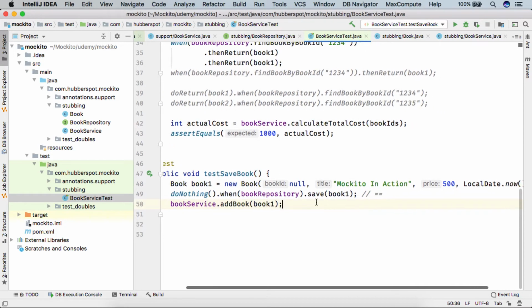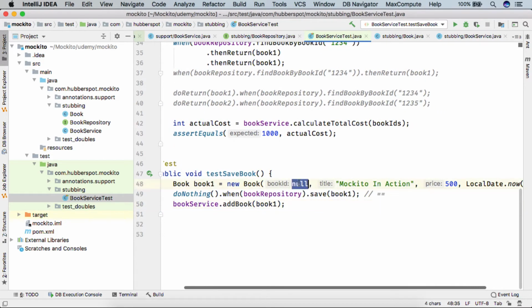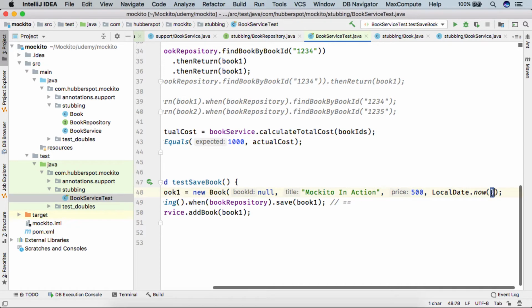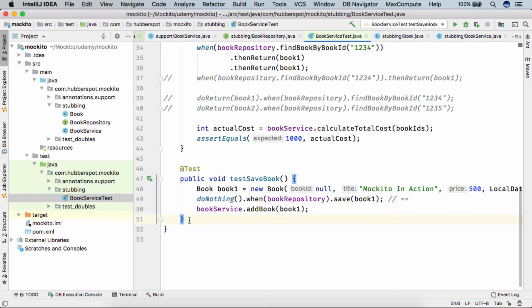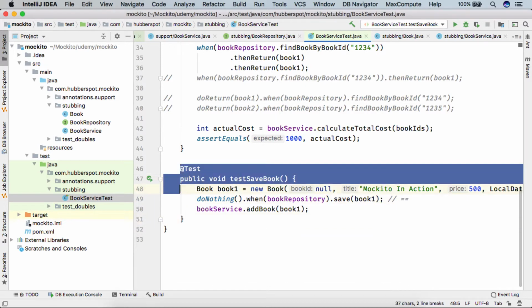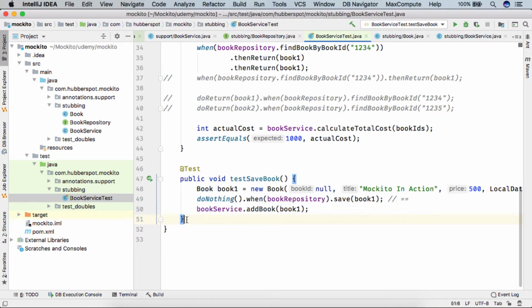So friends, here Mockito doesn't perform any check on whether our book ID is null, our title is the actual title getting saved, the price is 500, or the local date is now. It simply sees that this book which we are passing to do the stubbing is the same as this book using this double equals operator. So friends, sometimes doing this stubbing is problematic. So let's see this with an example.